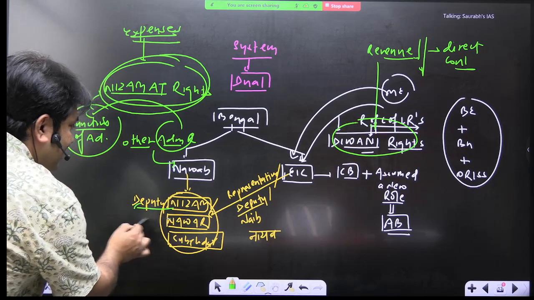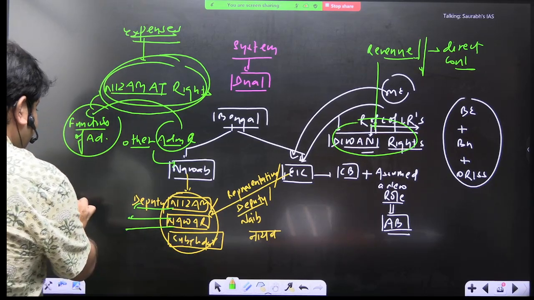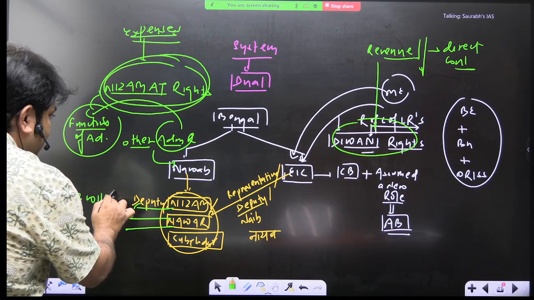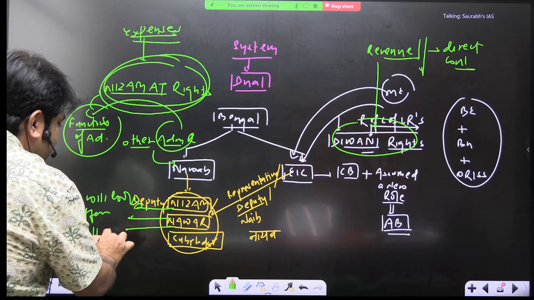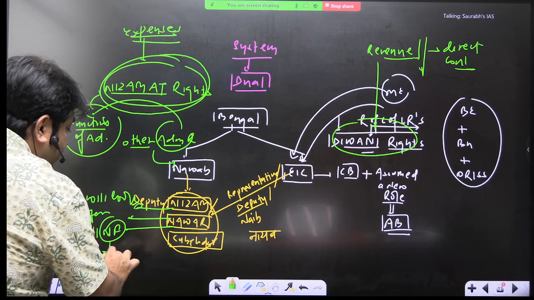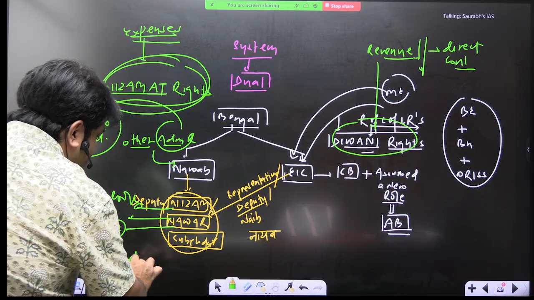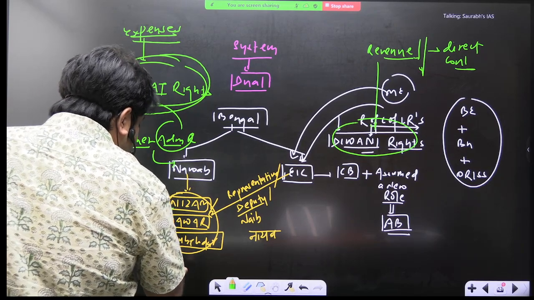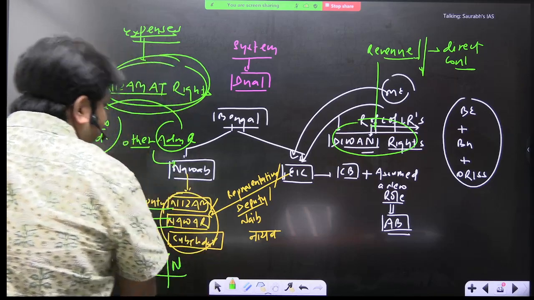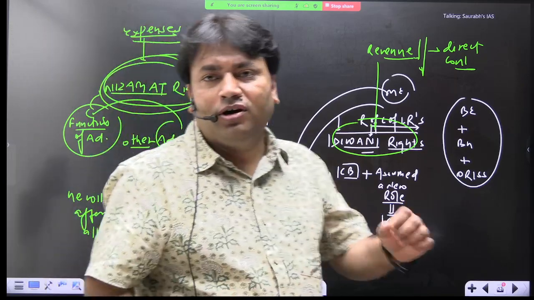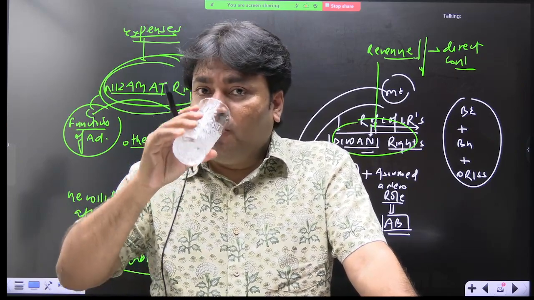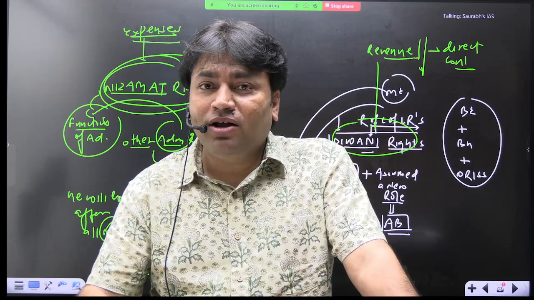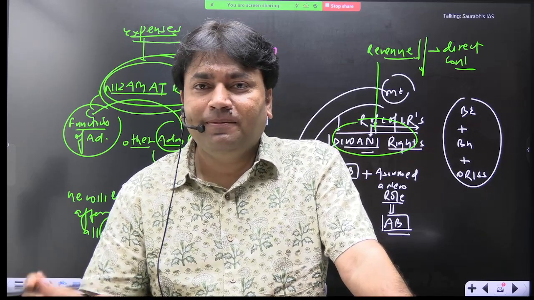ओके, सो दिस इज द मोस्ट इंपॉर्टेंट पॉइंट, राइट? This person is deputy Nizam. He will look after all Nizamat functions on behalf of Nawab. नवाब तो बेरोजगार हो गया, राइट?